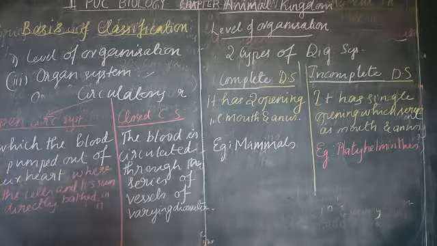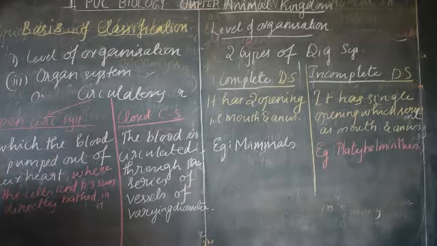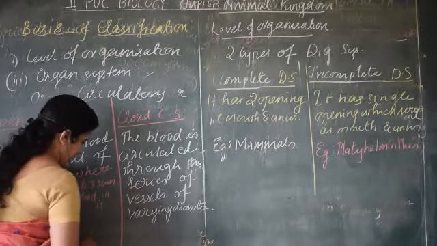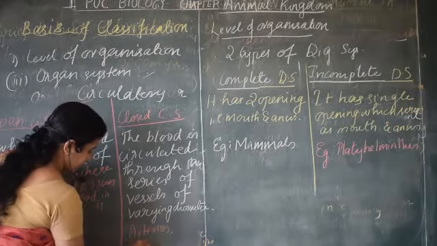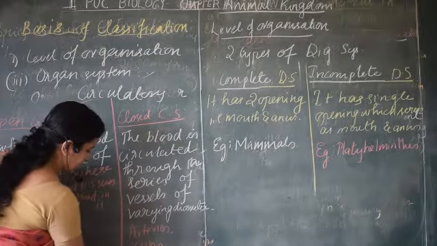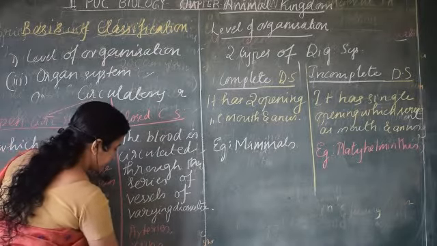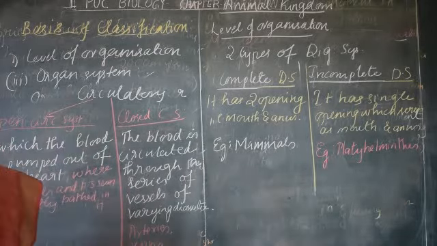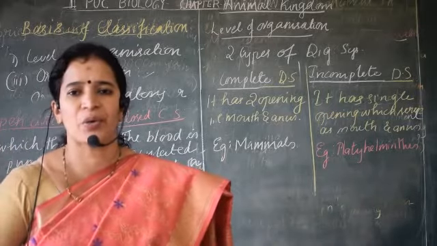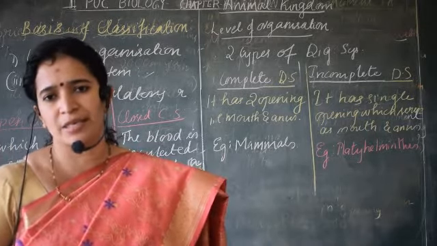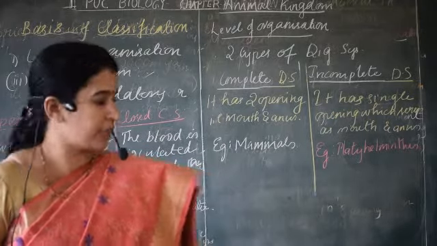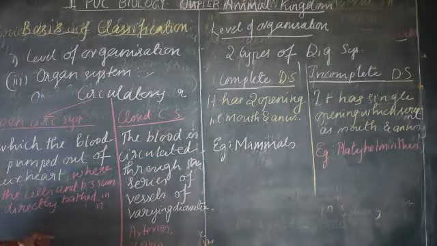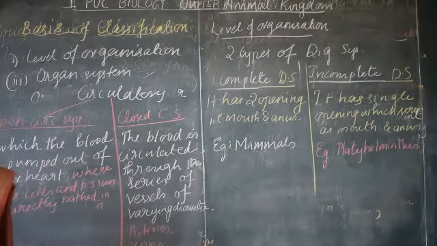So here blood is circulated through a series of vessels of varying diameter. What are those vessels? Arteries, veins, and capillaries. These are the blood vessels which carry blood through the closed circulatory system. So these are the two types of circulatory system: open circulatory system and closed circulatory system.